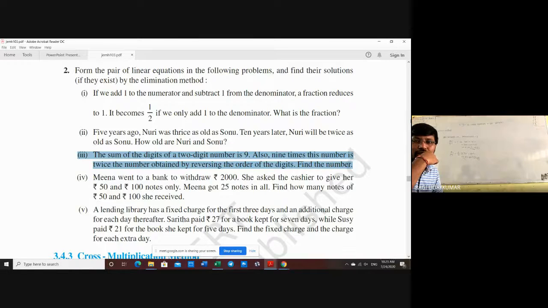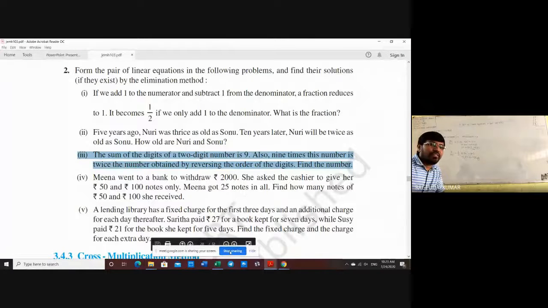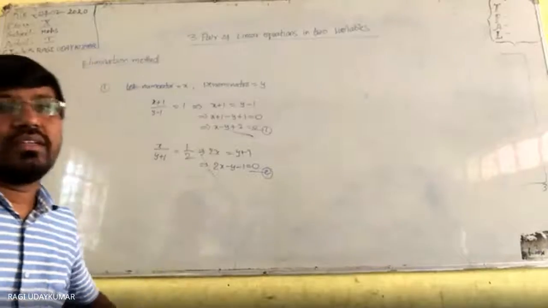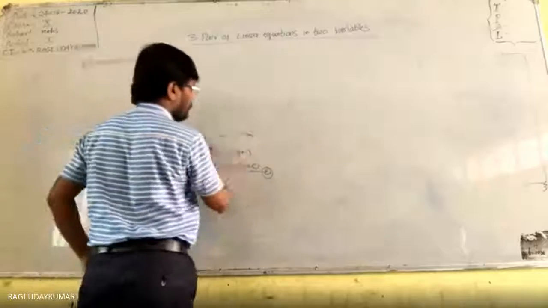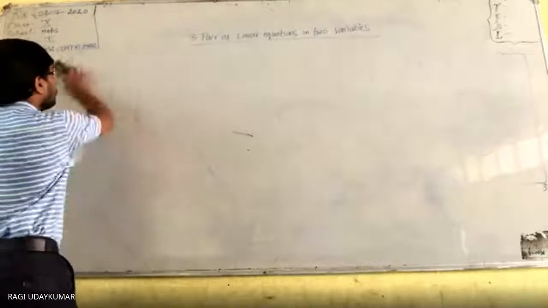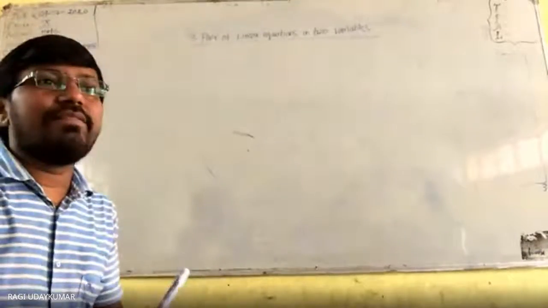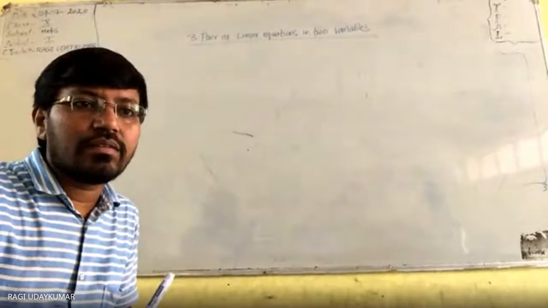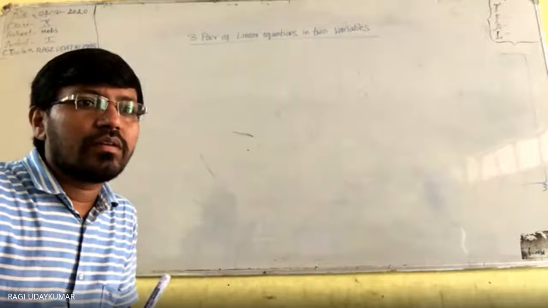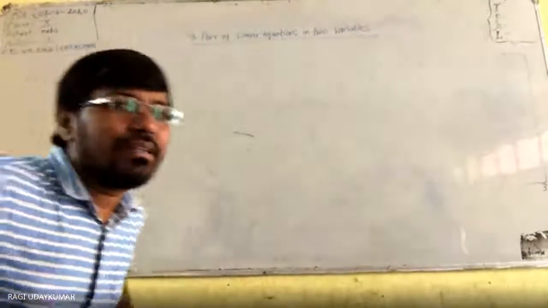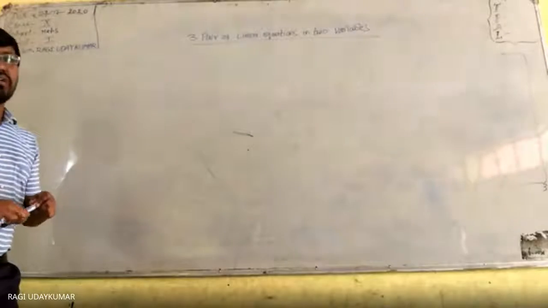Can you hear me? Yes, sir. So I will explain the solution to you on the board very clearly. See here. What is the question given to you? You see clearly, sum of the digits of a 2-digit number is 9.